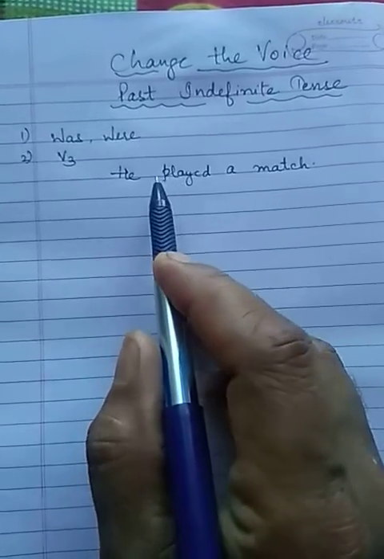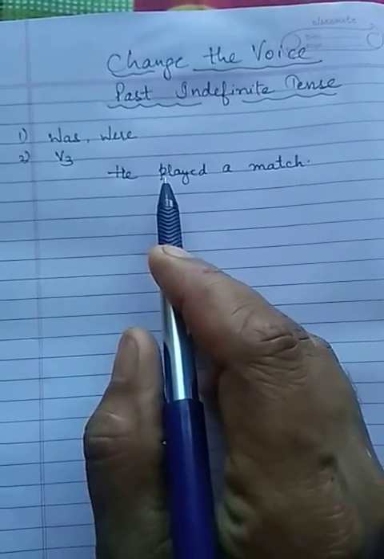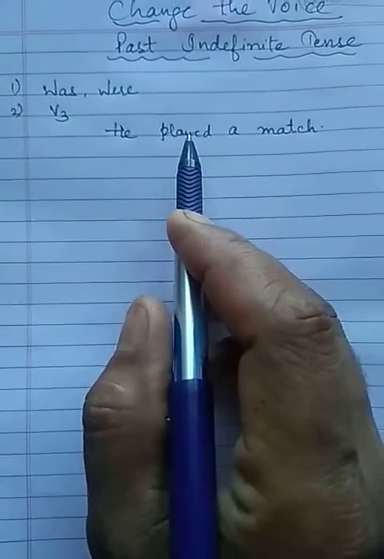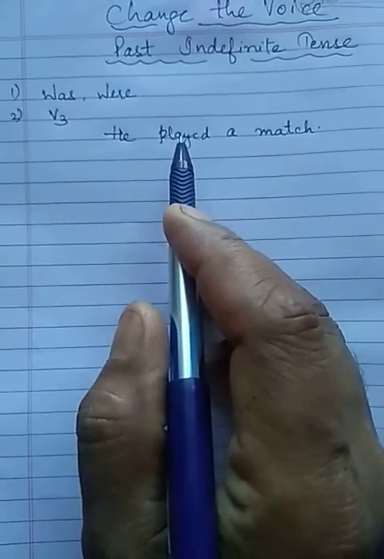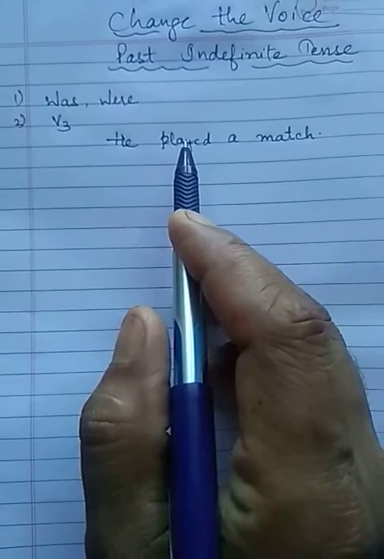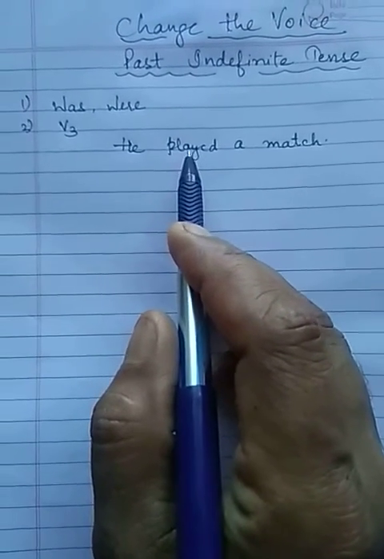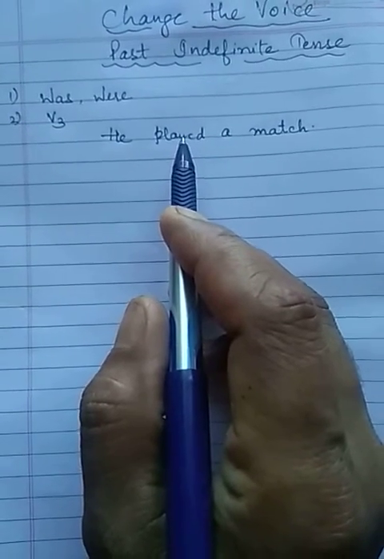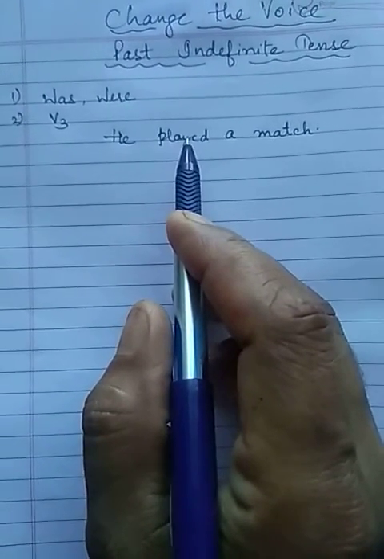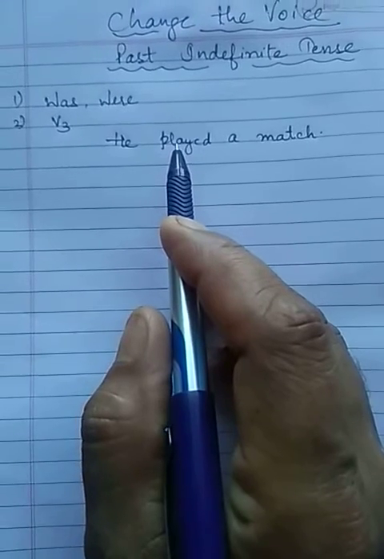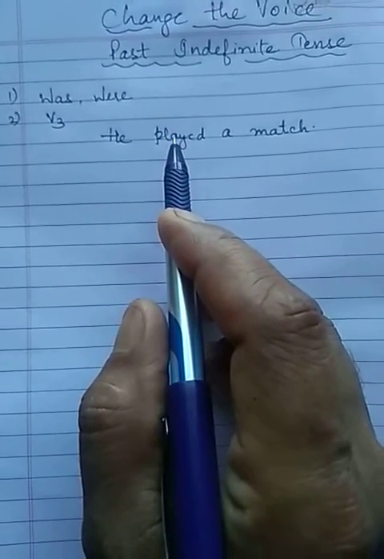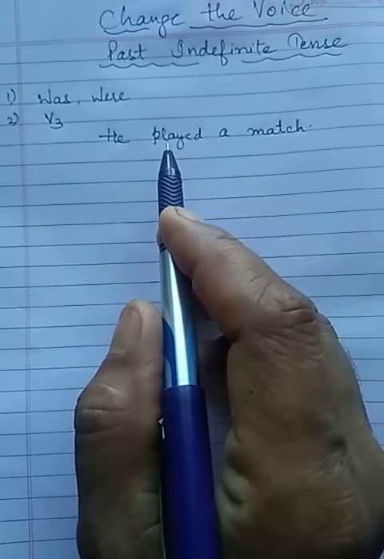The first is, what is the voice, whether it is active or passive. So how would you get the answer? In passive voice I had told you that there would be the third form of the verb, okay, but here played is used. Whether it is second or third form, that is the question, because play has the same verb forms in second and third, meaning the past and past participle forms of the verb play are the same.